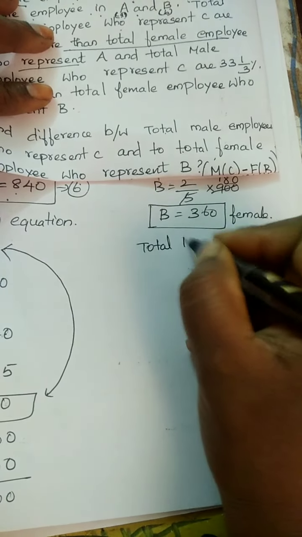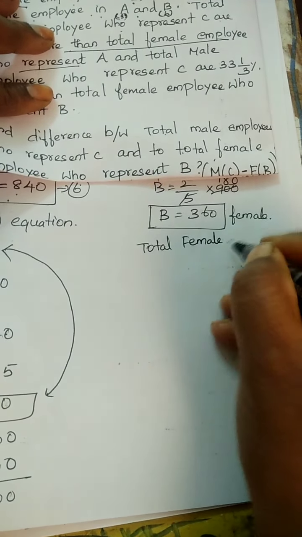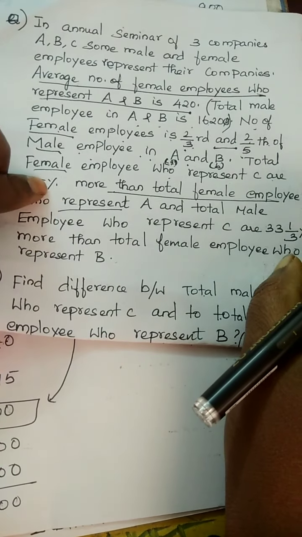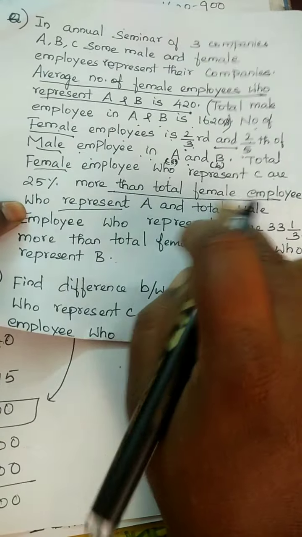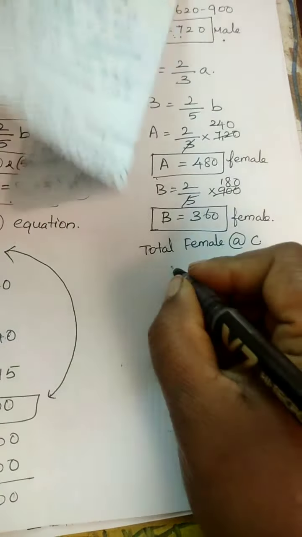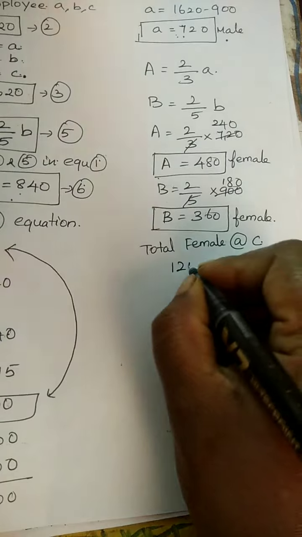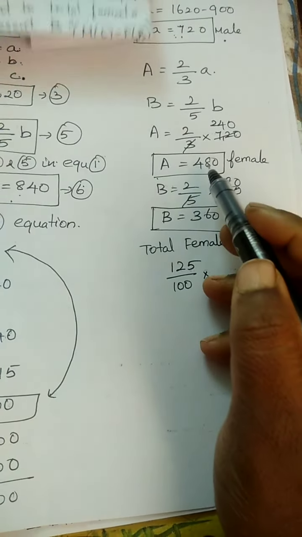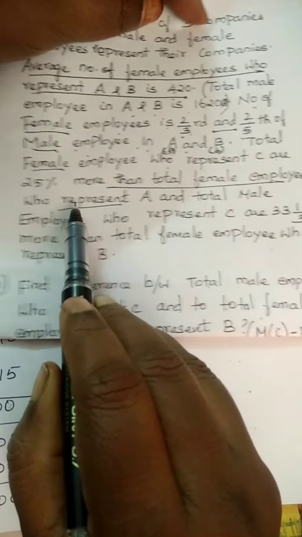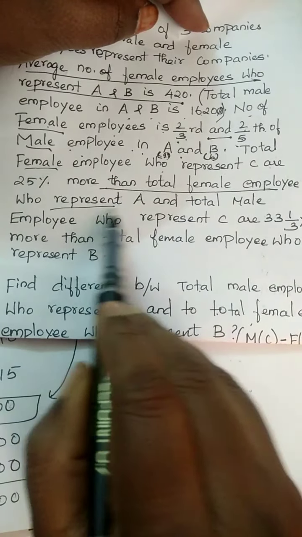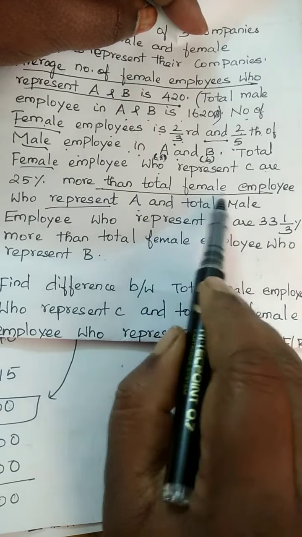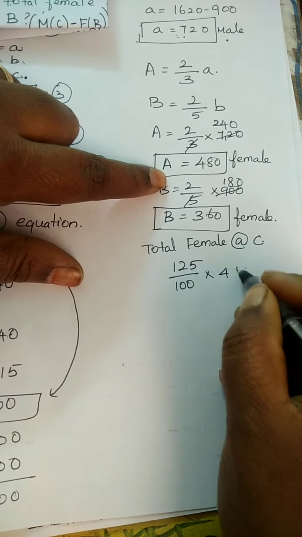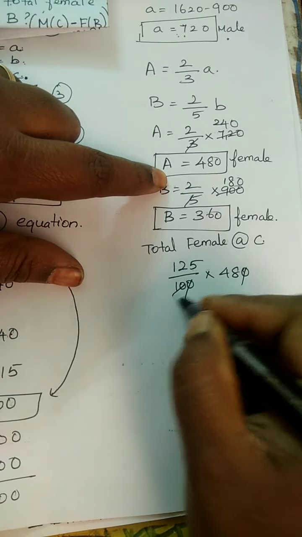Total female employees at C is 25% more than total female employees who represent A. So 25% more than means 125 by 100 times the female employees at A. What's the total female employees at A? It's 480. Substitute it, and cancel.